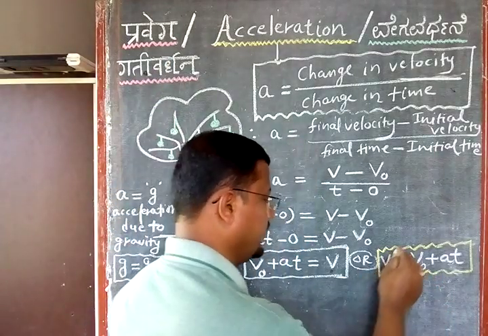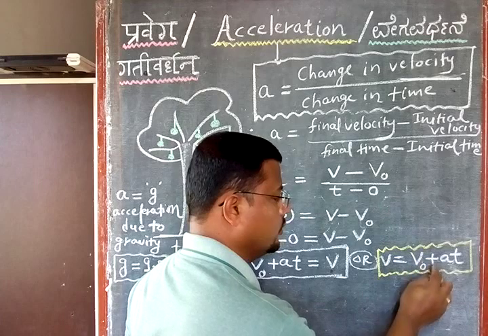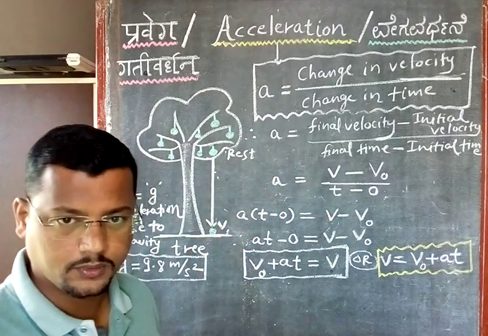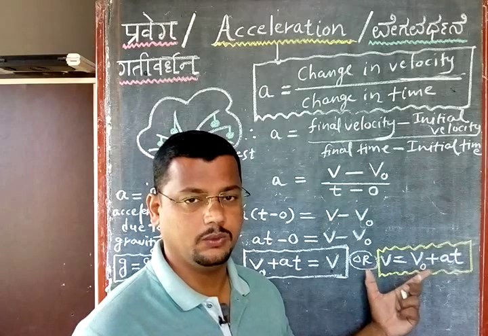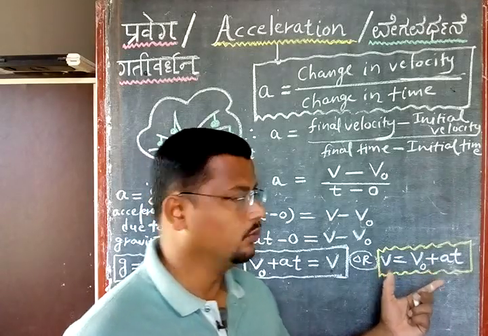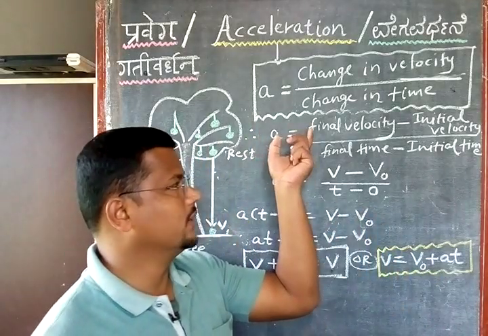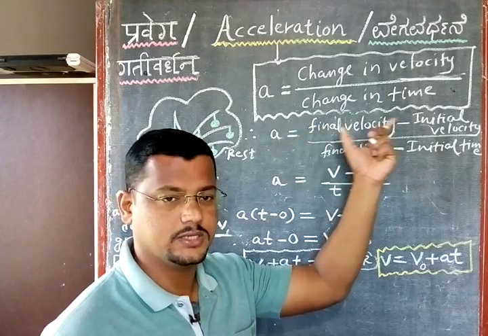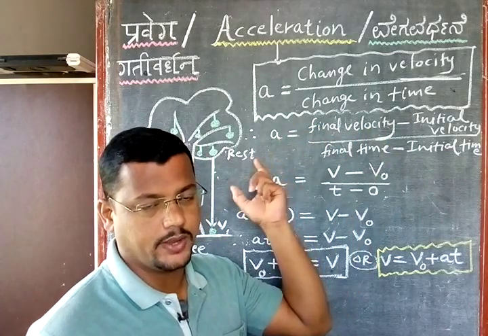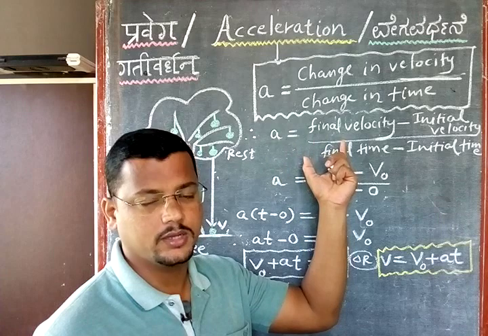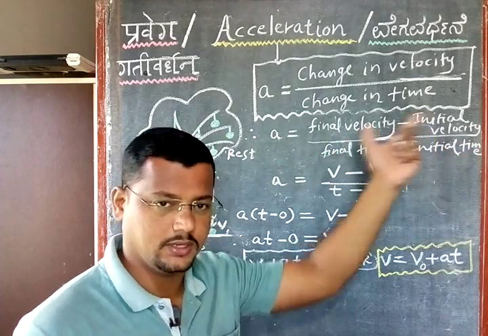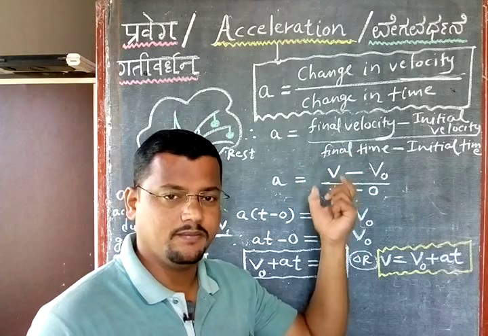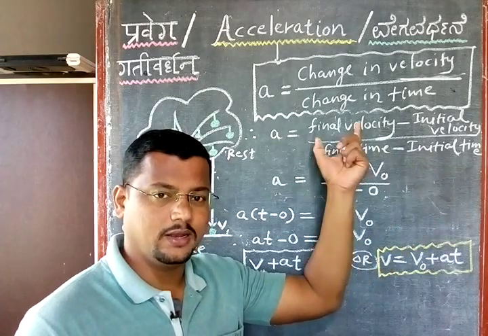So this is my formula here: V is equal to V0 plus A into T. Last in examination, prove V equal to V0 plus A into T. So how will you prove it? You have to prove it like this. We have acceleration is equal to change in velocity divided by change in time. So acceleration is equal to final velocity minus initial velocity divided by final time minus initial time. So what is the final velocity here?